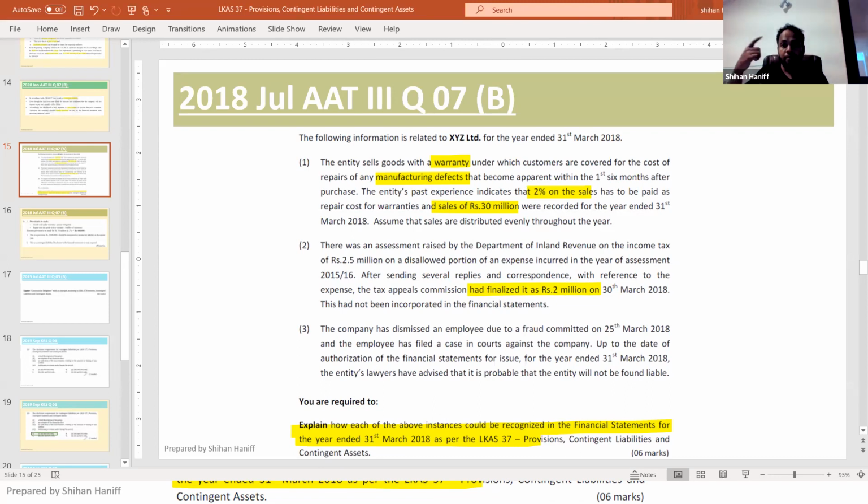So as I said in the previous example, if it is finalized, then it's a provision. Right. So here, it's a provision. It's finalized, it's a provision. So the second one is a provision, not a contingent liability. This is a provision.